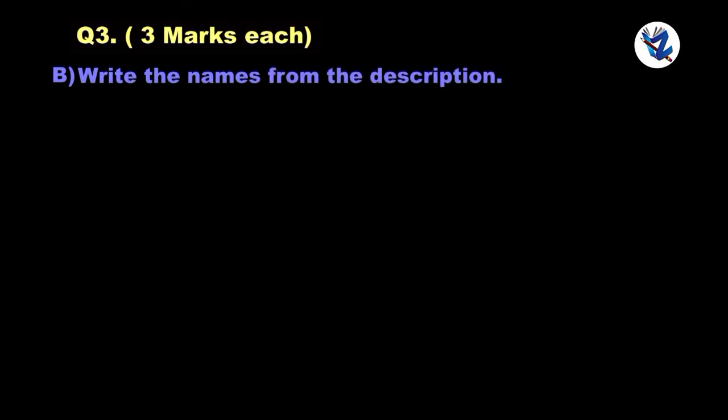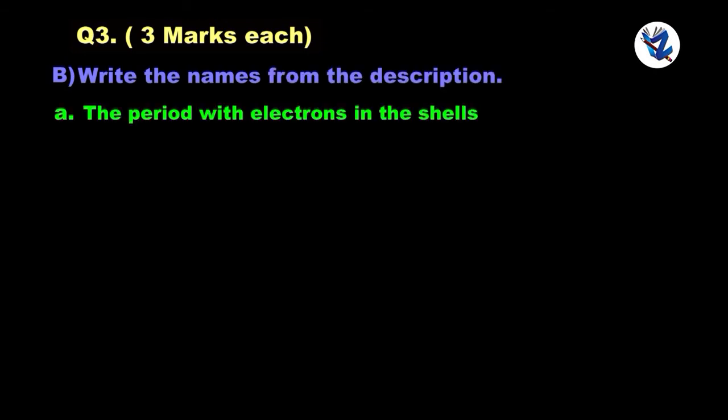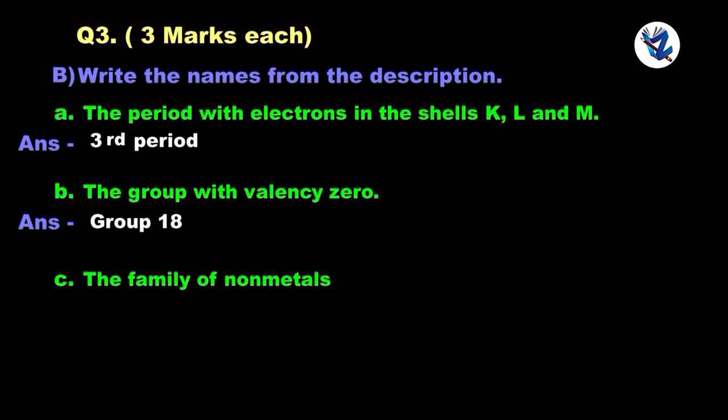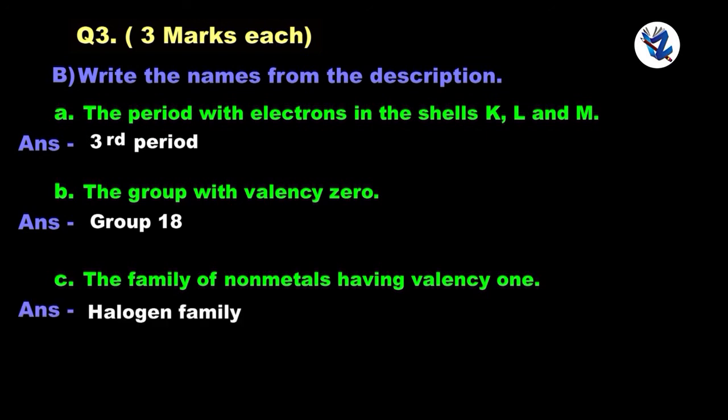Next one, question 3b. Write the names from the description. The period with electrons in the shells K, L and M: third period. The group with valency 0: Group 18. The family of non-metals having valency 1: Halogen family.